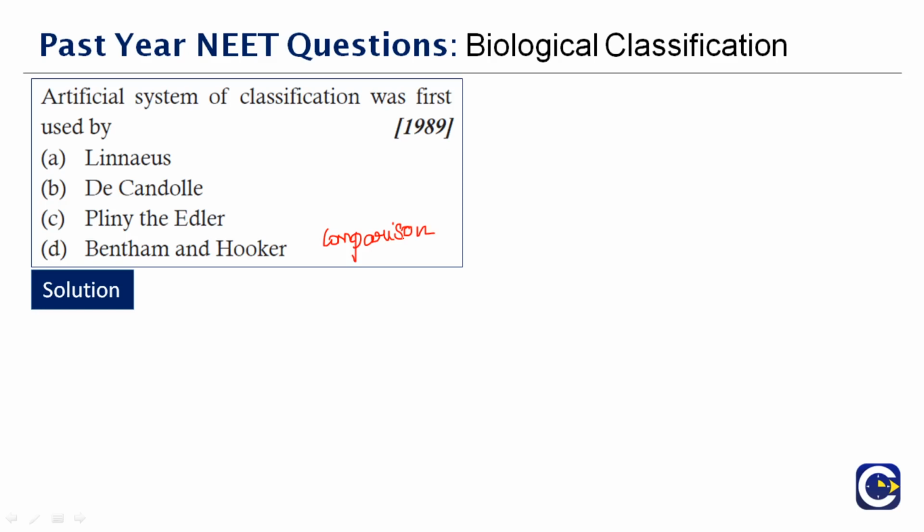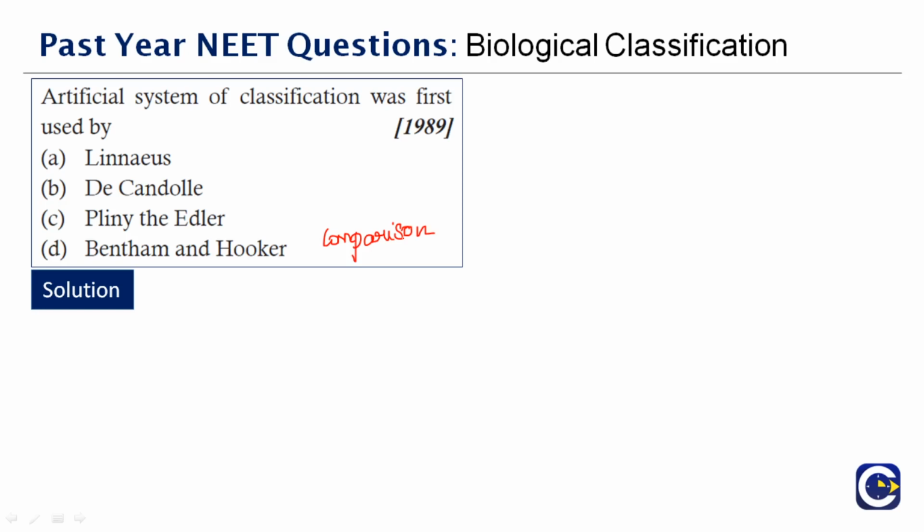So whatever characteristics they found out or researched, they compared with another organism and started studying. So during the early period in taxonomy, only external morphology, that is the physical appearance, was given more importance, because research actually advanced in the years to come. So the physical appearance was the first thing that they identified, and they started comparing and studying. Okay, so the correct answer to this question is Pliny and Edler.